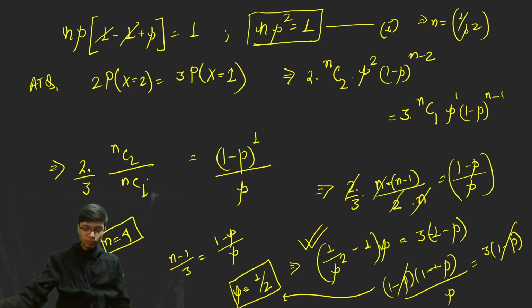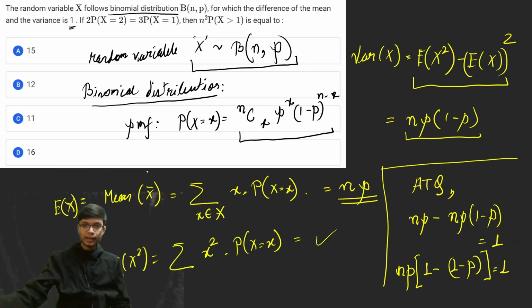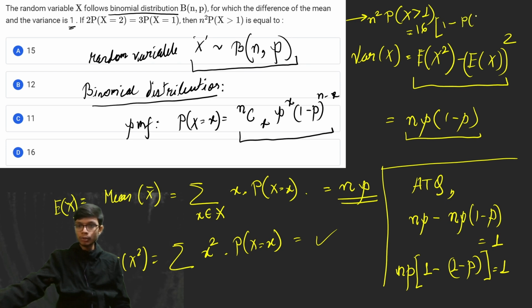Okay, so if you are done with the simplification, then the next problem asks to calculate the value of n square times the probability of x greater than 1. To solve this, I can use n square, and I got the value of n as 4, so n square is equal to 16, and the probability of x greater than 1 is nothing but 1 minus the probability of x is equal to 0, because the x value cannot be negative.